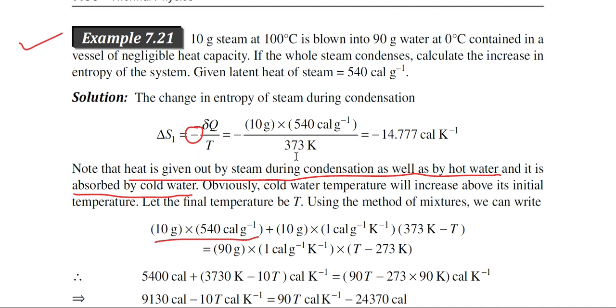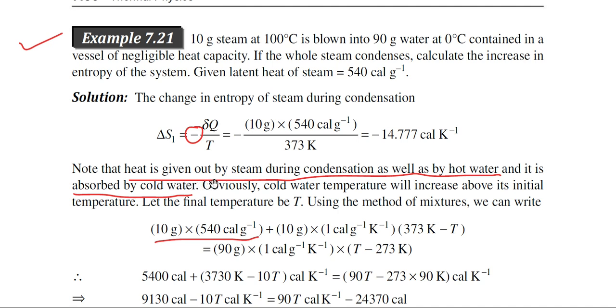373 Kelvin. Now, one point to note that in this particular expression we have denoted a negative sign. Why negative sign? Because during the condensation process heat is evolved or heat is rejected from the system. So, that is why we have given a negative sign here. So, this is the entropy change when the steam is condensed. When the steam is condensed at the same temperature, because the temperature of the steam is 100 degree centigrade, at the same temperature the steam is converted into the water.